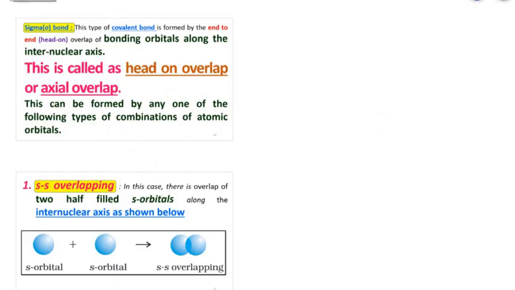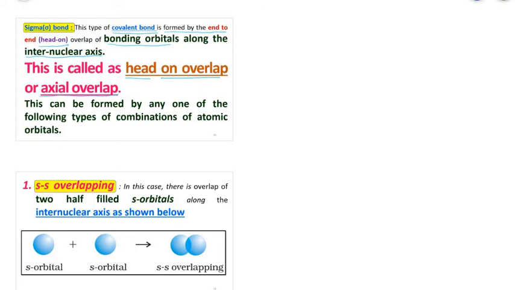Now the sigma bond, in this type of covalent bond, is formed by end to end, also called head-on overlap of bonding orbitals along the internuclear axis. So this is called head-on overlap, or simply axial overlap. It is along the axis, so it is called axial overlap.